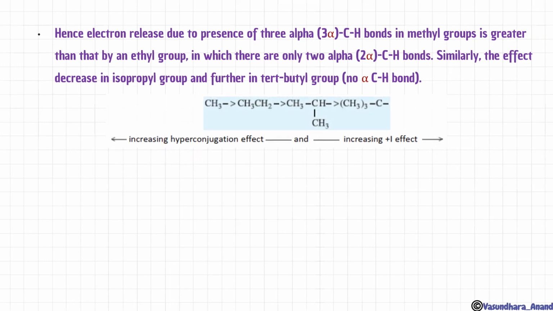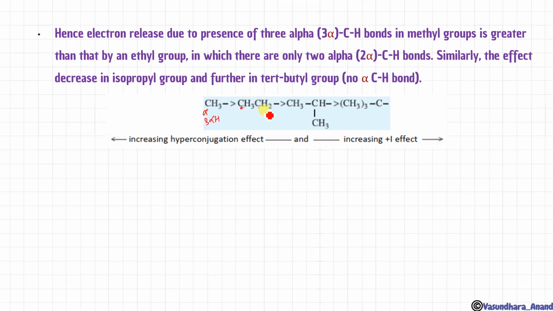So let's see, if I'm talking about here in the CH3, so this is alpha carbon. If I'm considering, there are 3 alpha hydrogen, isn't it? In this case, if it is the group, so this one is alpha hydrogen. Yes.